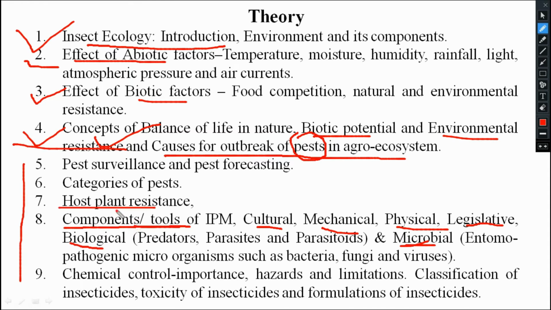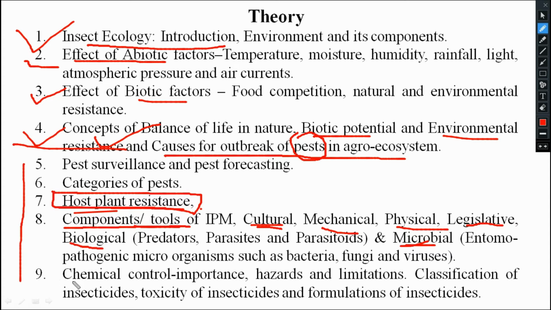Then we will see host plant resistance. This is also important. Actually it comes under cultural control, but it still takes a separate class to understand the whole host plant resistance. What is that? The host plant we are growing will be resistant to the insect. What are the mechanisms? Those things we will study here in host plant resistance.